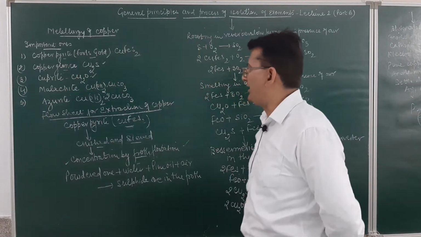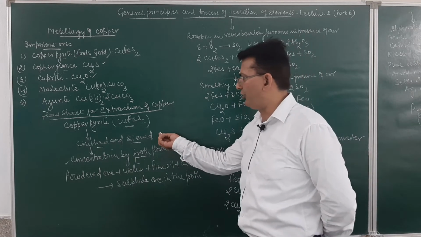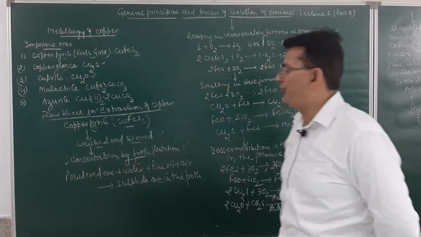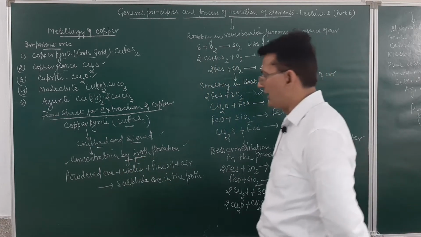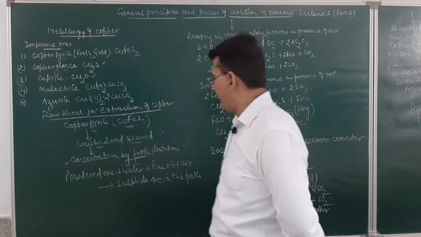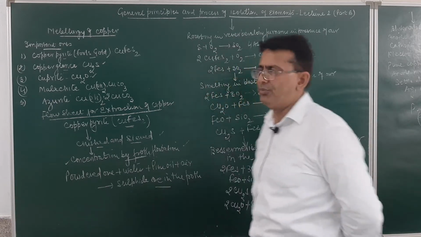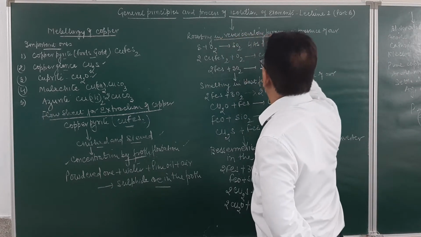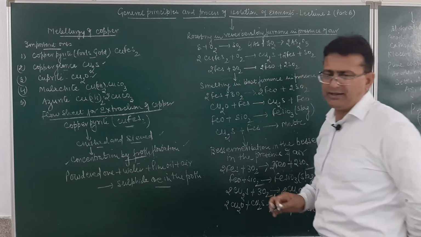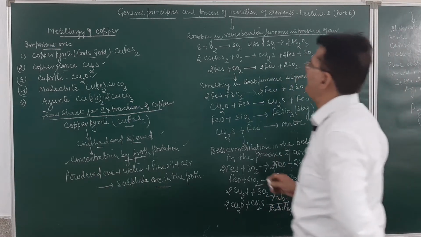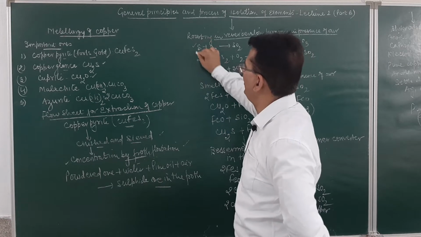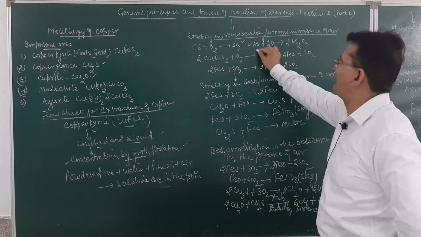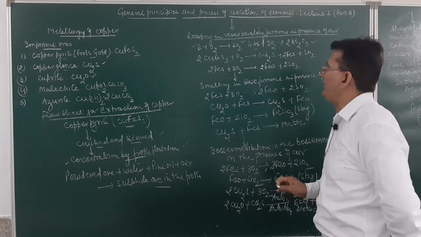So, what steps have we done by now? The first step in the extraction was crushing and sieving. Second was concentration by froth flotation. Then, once the sulfide ore is obtained as a froth, the next step is roasting in the reverberatory furnace in the presence of air. Roasting means heating in the presence of air. The impurities of sulfur will be removed as sulfur dioxide, and impurities of arsenic will be removed as arsenic oxide.